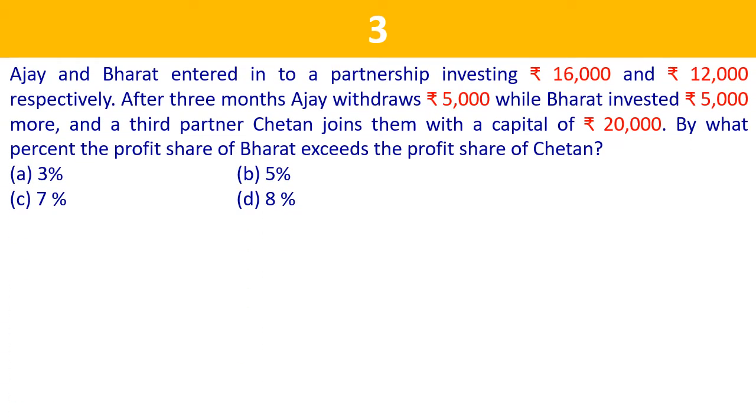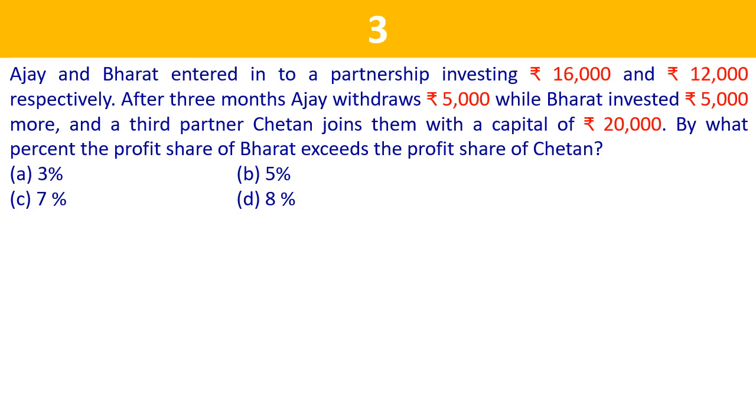Problem number 3. Ajay and Bharat entered into a partnership by investing 16,000 and 12,000 respectively. After 3 months, Ajay withdrew 5,000 while Bharat invested 5,000 more, and a third partner Chetan joins them with a capital of 20,000. By what percent the profit share of Bharat exceeds the profit share of Chetan?